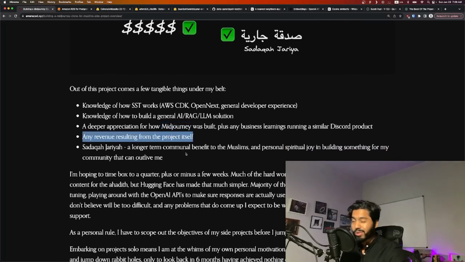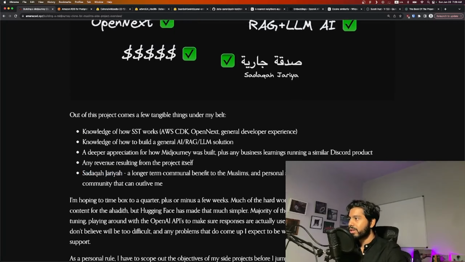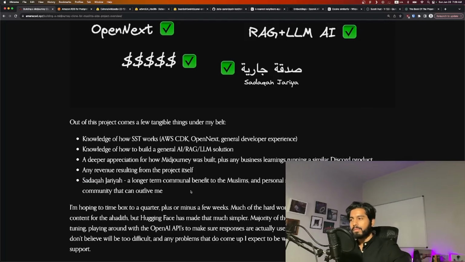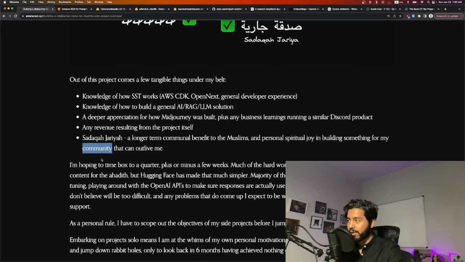Obviously, there's any revenue for the project itself, because this will be a paid project, which will be fun to see. And then there's this concept in Islam called Sadqa Jariyah, which is a longer-term communal benefit for the Muslim community, for the Muslim Ummah. There's a sense of spiritual joy that comes from building something that my community can use and benefit from that will outlive me. So that's a non-insignificant aspect of this as well.